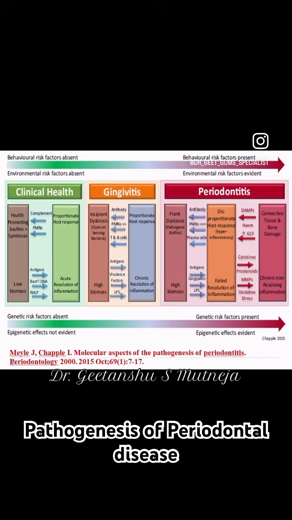The latest model is the contemporary model given by Chapple in 2015, based on the circular relationship between periodontal biofilm and inflammatory immune response. It also tells us about the role of viruses along with bacteria, and the role of genetic and epigenetic factors.